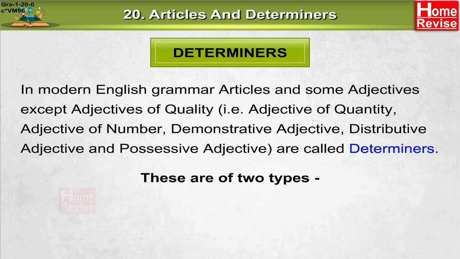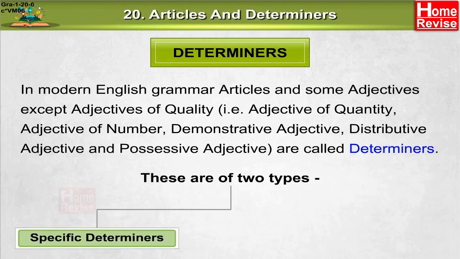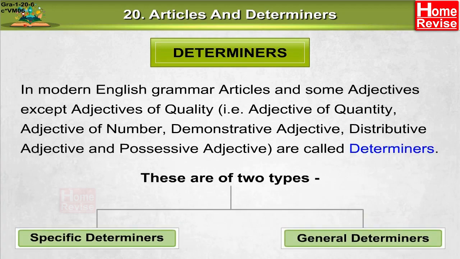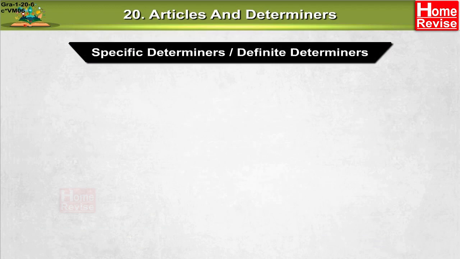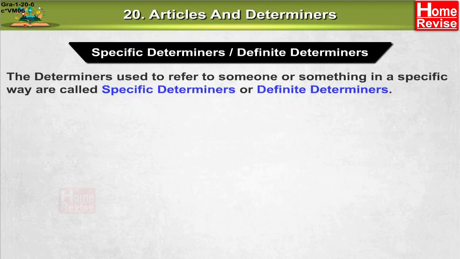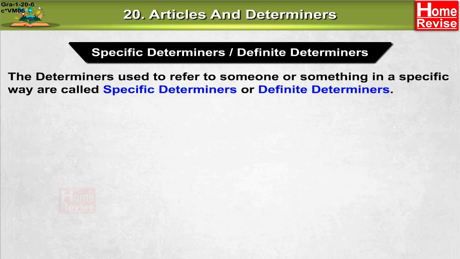These are of two types: specific determiners and general determiners. Specific determiners or definite determiners. The determiners used to refer to someone or something in a specific way are called specific determiners or definite determiners.